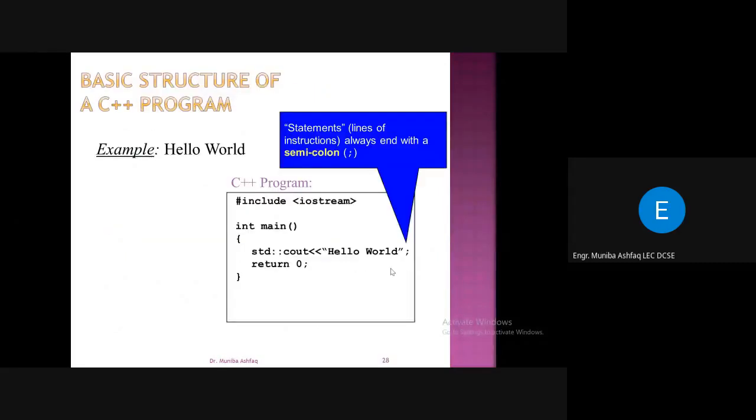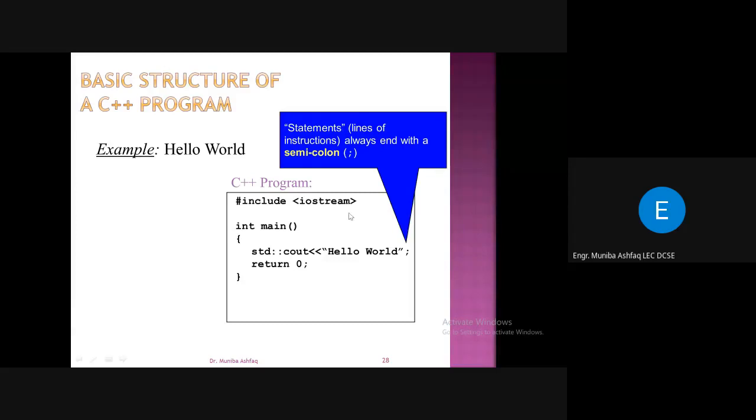Okay, I have explained a lot about preprocessor directives and libraries. Otherwise, our teachers also told us to just remember that you have to write hash include iostream and int main, and just memorize this and concentrate on this. They just gave a little overview at that time, right? That this is the preprocessor directive related to iostream, input output. But I've explained in detail what the preprocessor is and how it works, right?